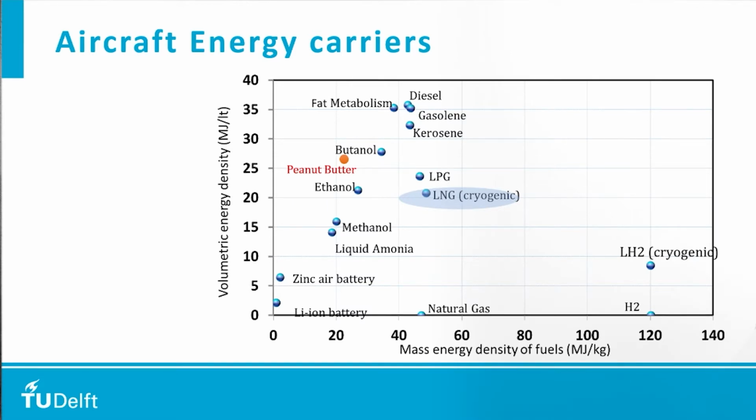Okay. Now, why do we look at this? It is because of what we call the snowball effect. You might have already learned about that in the lectures of my colleagues. But what you see is that if you increase the amount of mass of the energy source, then the aircraft weight increases, the lift that needs to be generated increases, the drag increases, the thrust required increases, which means that the engines will require even more fuel. And that means the mass increases again. And this is the snowball effect. And that's why the mass energy density as well as the volumetric energy density is very important.